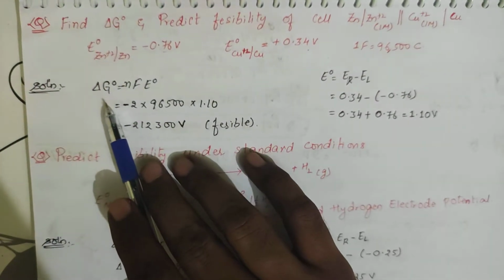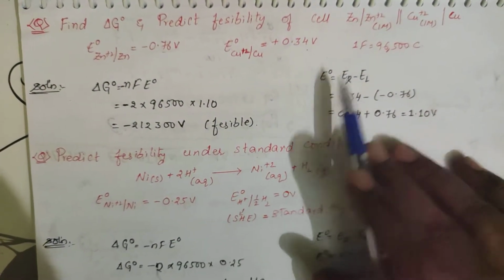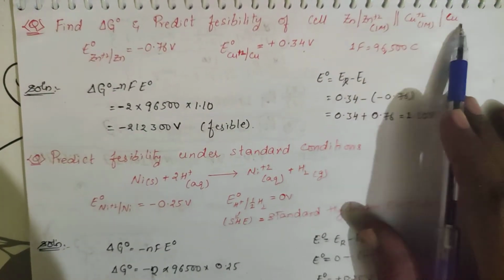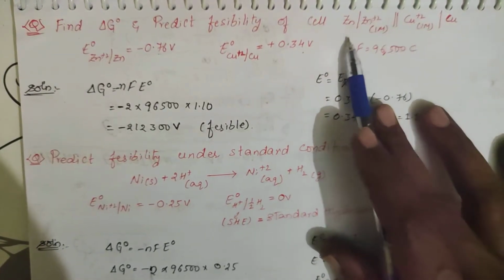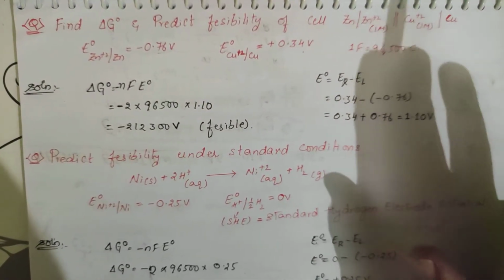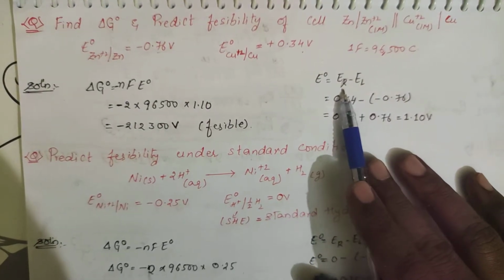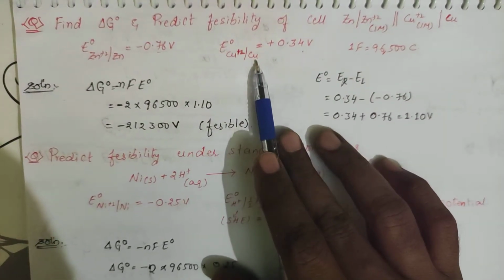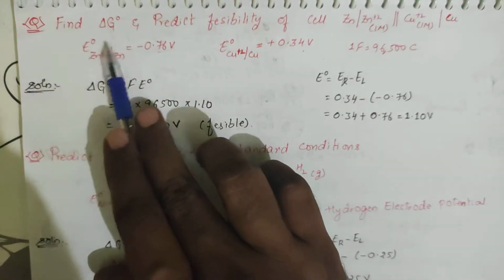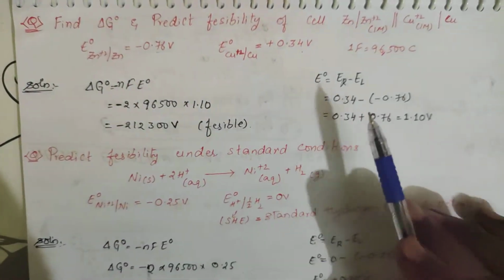So see what you should calculate: E naught. E naught means RHS minus LHS, and both should be the reduction values only. The right side is copper. Copper plus 2 to copper, is it reduction? Yes, reduction. Here Zn plus 2 to Zn, so this is also reduction. So both are reduction values only.